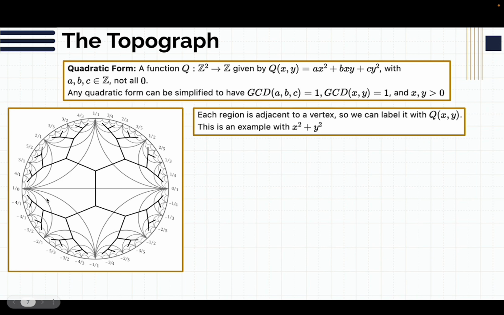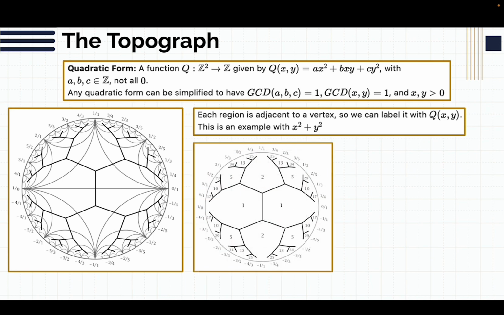What's really nice is we have these regions, and each region is adjacent to a vertex, and only one vertex. So we can label each region with the quadratic form applied to that vertex. If we do x squared plus y squared, for example, then we get this, where we did q of 1, 0 and got 1, and then we did q of 1, 1 and got 2. And so this is actually really important.